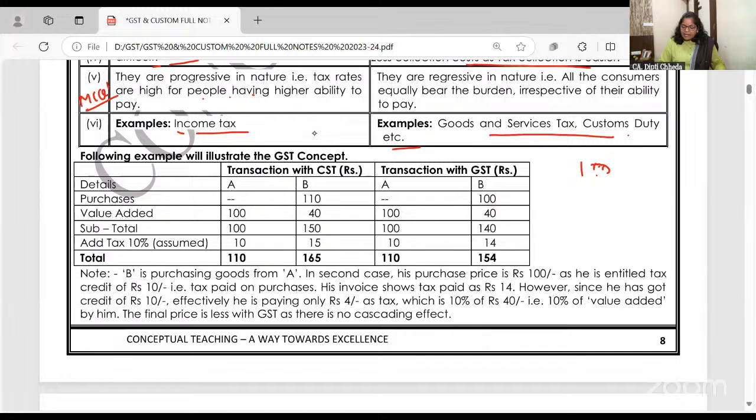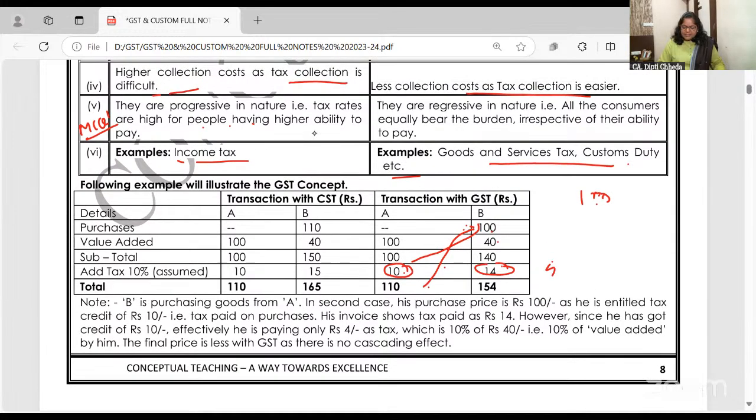This is the same illustration I have given in depth. In GST, of 110, 10 rupees I'll keep separate. So for B the purchase is not 110, it's only 100. And again 40, so 14 and 10, 4 rupees is the tax paid. Whereas in the same example with the old tax, B is taking the purchase at 110, tax on tax, 110.